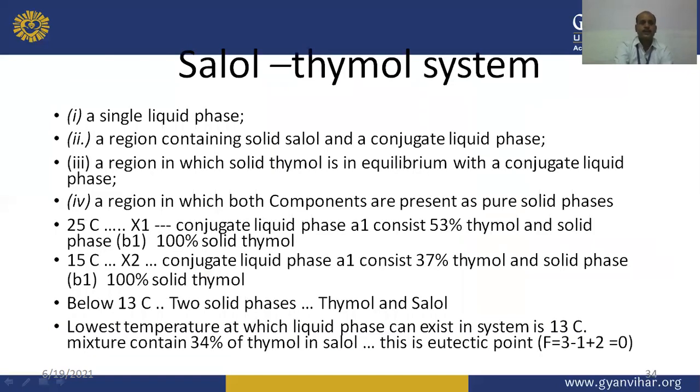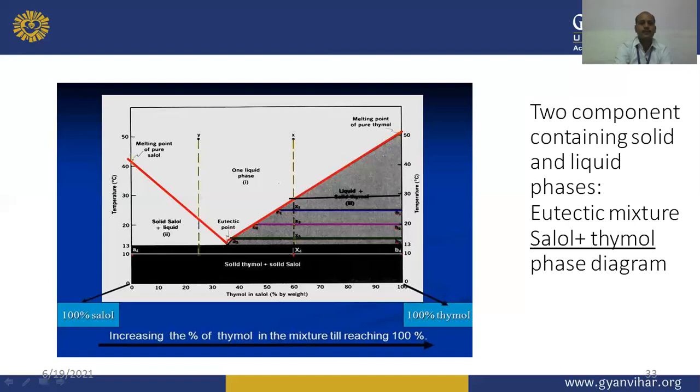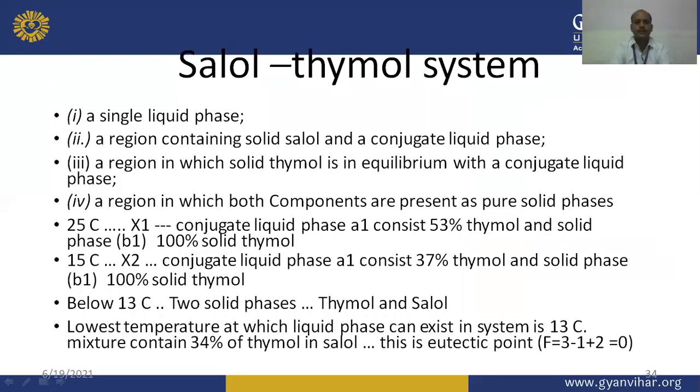So there are different regions given here. In region 1, when we go through this diagram, we can find there are first, second, third, fourth regions. In region 1, there is a single liquid phase. In the second region, a region containing solid cellulose and a conjugate liquid phase. In the third region, solid thymol is in equilibrium with the conjugate liquid phase. In the fourth region, both components are present as pure solid phases.